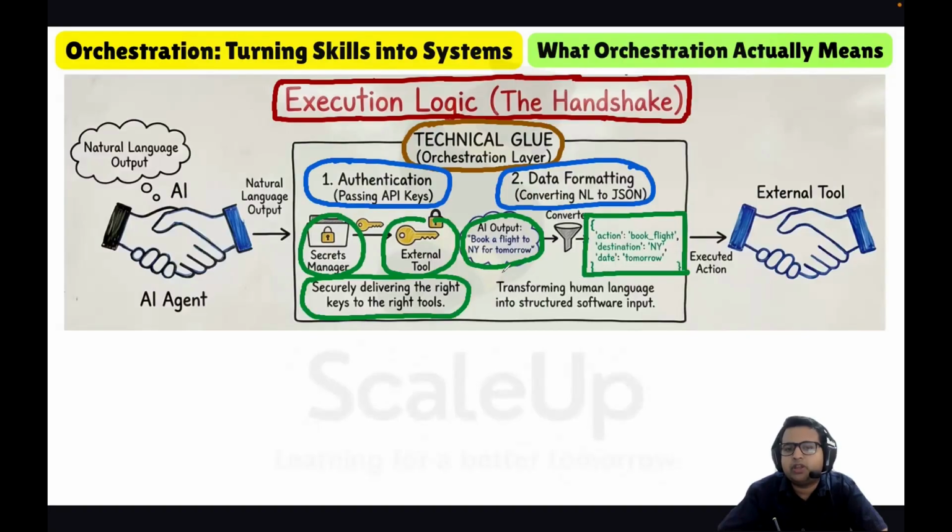So it is transforming human language into structured software input. This is an example of data formatting, and it is taken care of by the orchestration layer, which handles execution logic through authentication and data formatting.